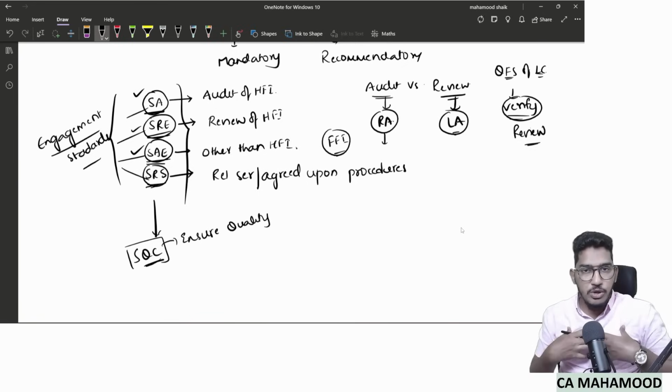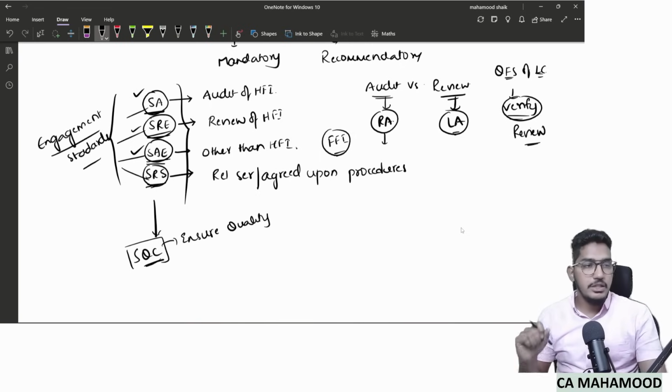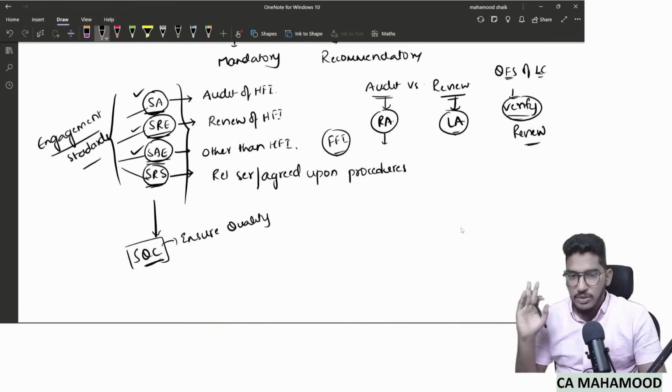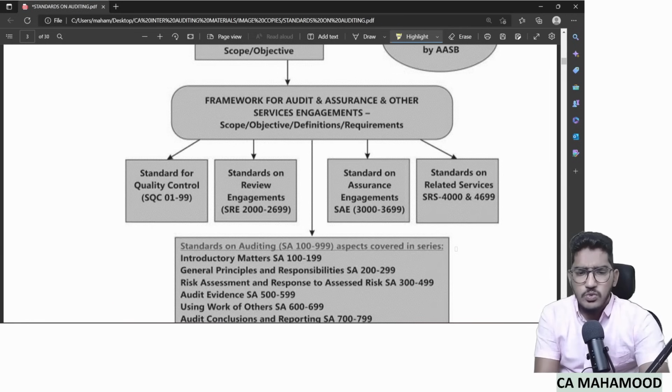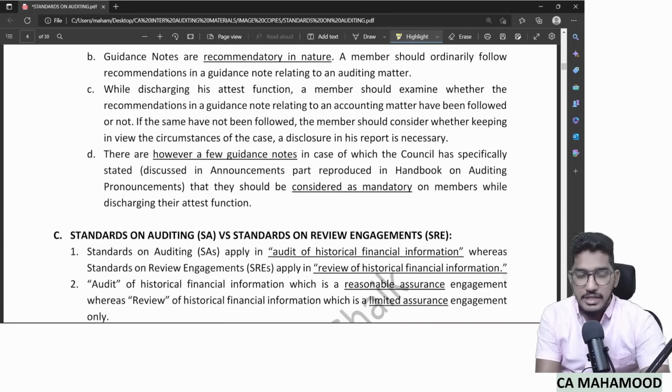So SQC will help the auditor to ensure the quality in the audit engagements or any other kind of engagement. So these are different kinds of standards given by ICAI: SAs, SREs, SAEs, SRS and SQC, and each one will become applicable depending on the kind of engagement which you will be doing. So this is the key information regarding the standard setting process.